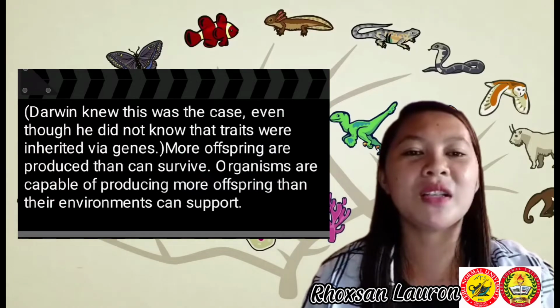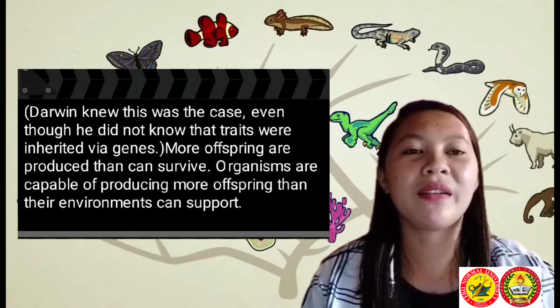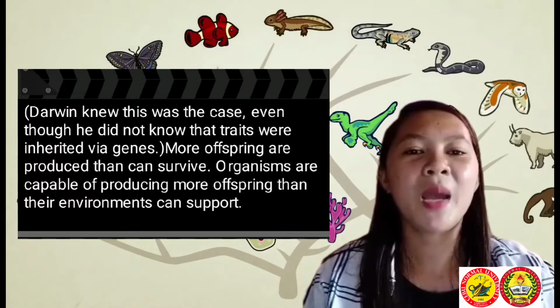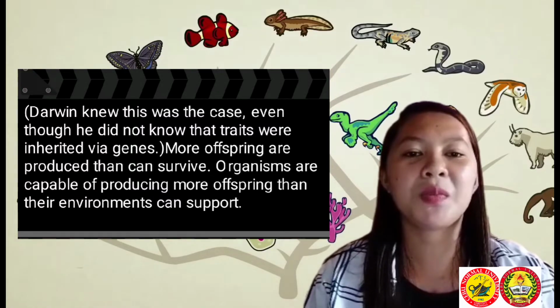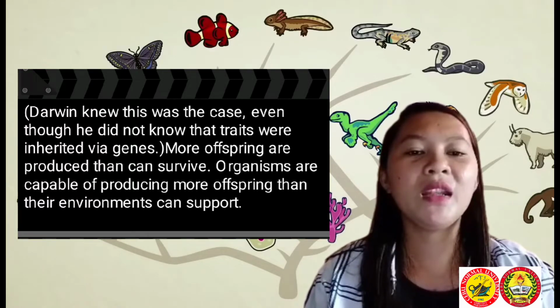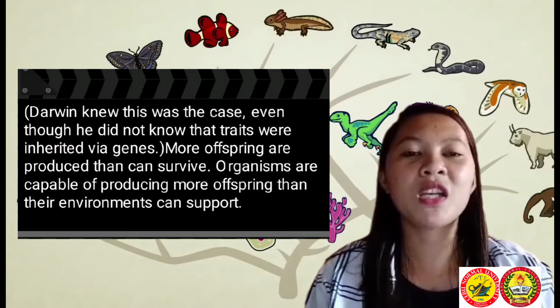Darwin's concept of natural selection was based on several key observations. Traits are often heritable. In living organisms, many characteristics are inherited, or passed from parent to offspring. Darwin knew this was the case, even though he did not know that traits were inherited via genes. More offspring are produced than can survive. Organisms are capable of producing more offspring than their environments can support. Thus, there is competition for limited resources in each generation.